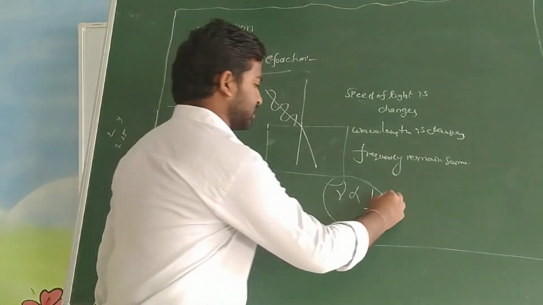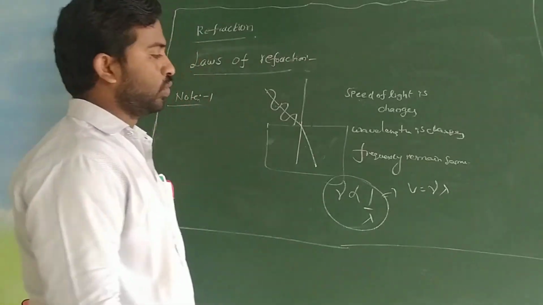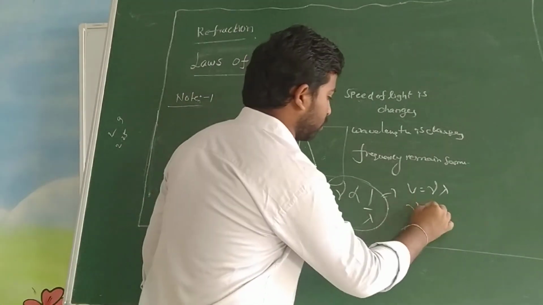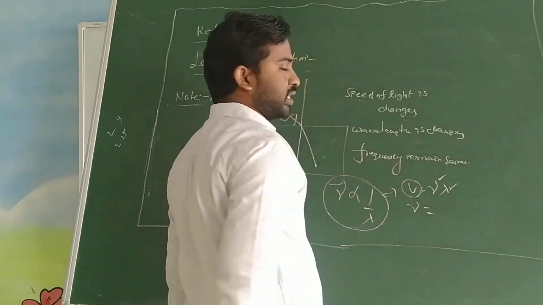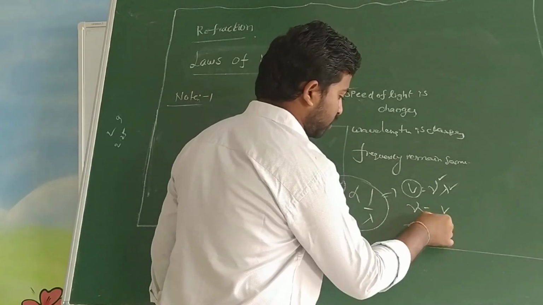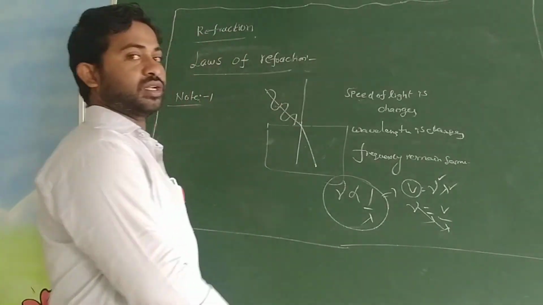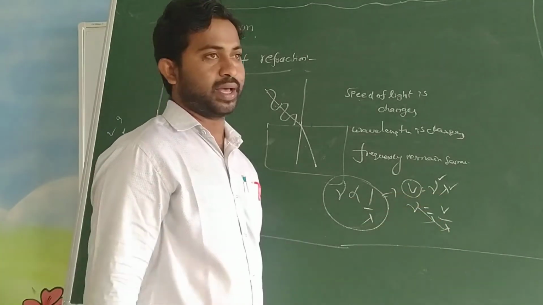There is also one more relation, that is V equal to nu lambda, where V means speed of light, nu means frequency, and lambda means wavelength. Understand? Then nu equal to V by lambda. So here nu and lambda are inversely proportional to each other.